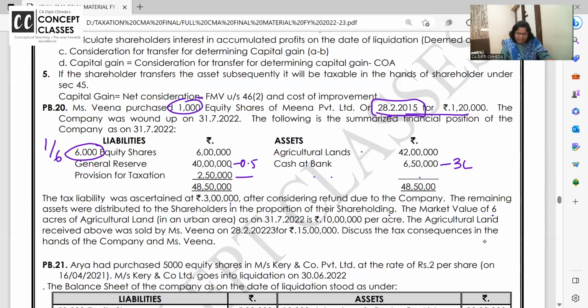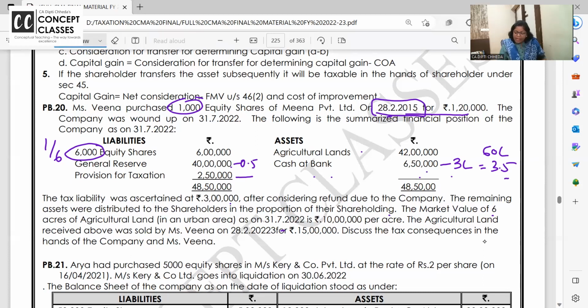Market value of the 6 acres of the land is 10 lakh per acre, 60 lakhs. So you are getting land as a shareholder 60 lakhs and cash 3.5 lakh. Ma'am, but cash is 6.5. 3 lakh will go in paying tax. And after receiving the agricultural land in July 22, Veena sold the land in 2023 for 15 lakh.